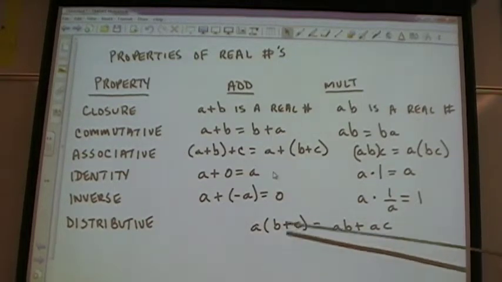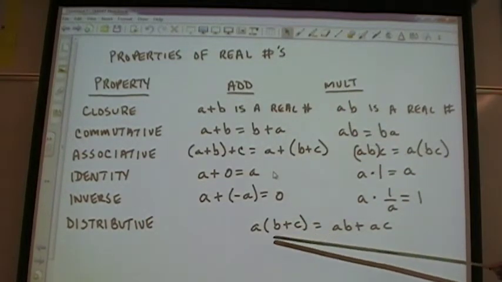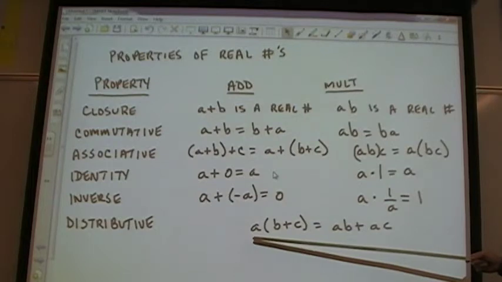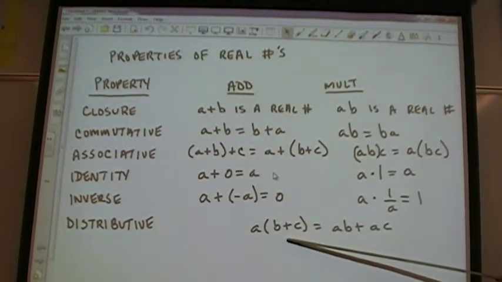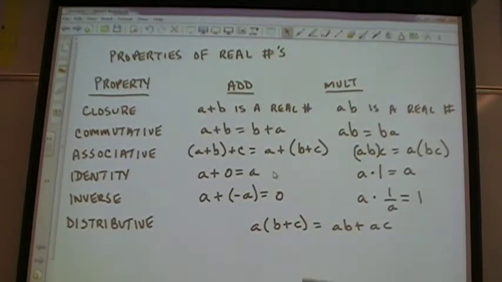And the last property combines addition and multiplication. Distributive. A times B plus C. Distribute the A. So you end up with AB plus AC when I multiply that out.